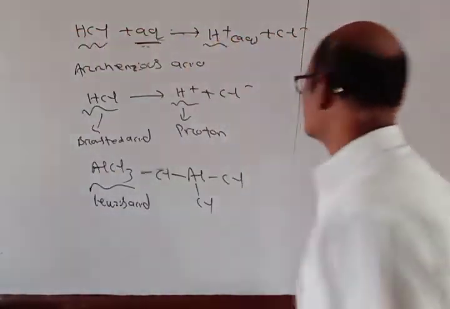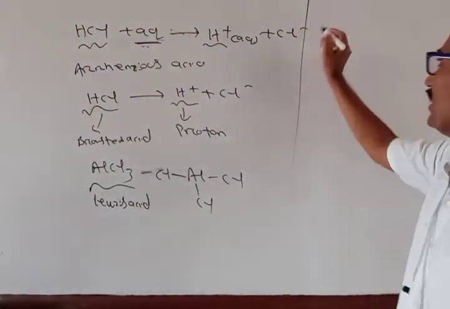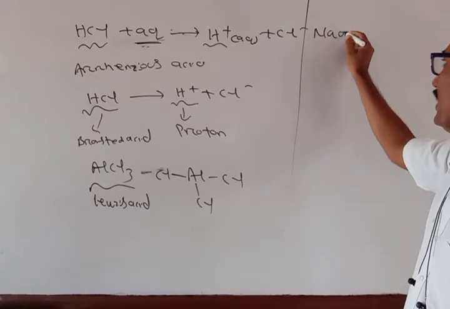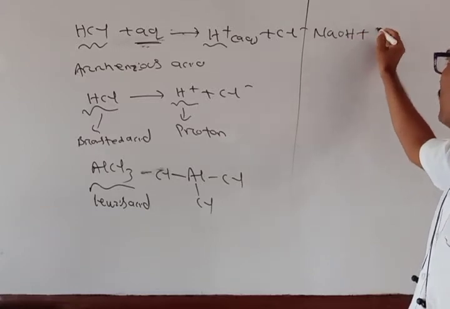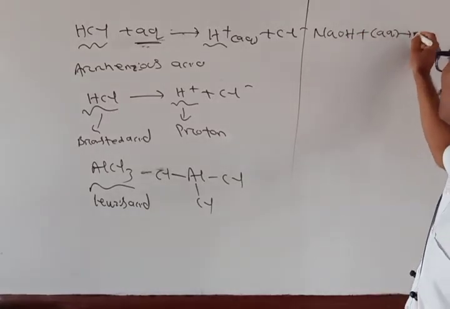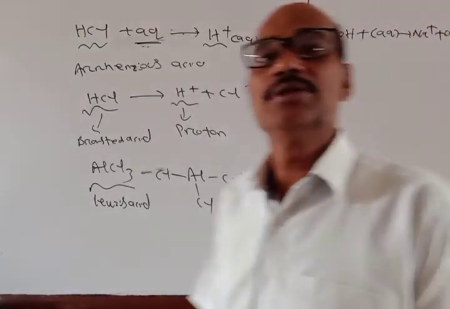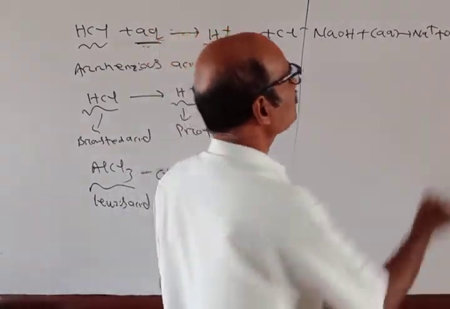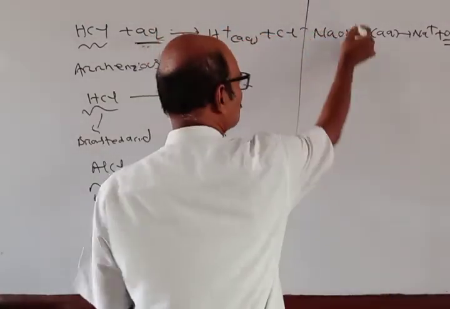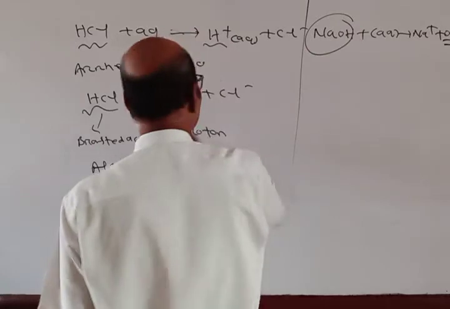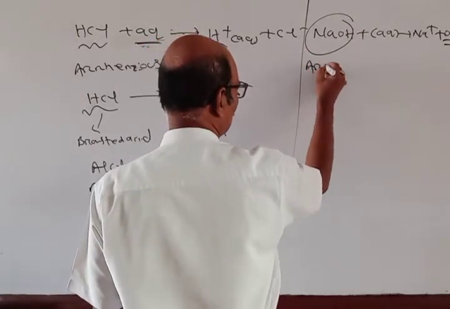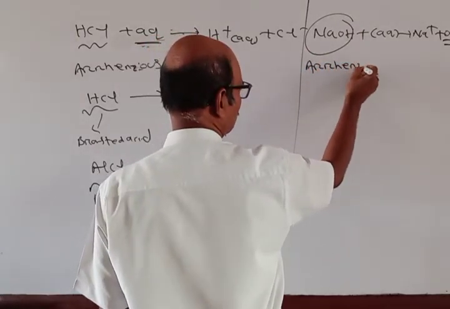Similarly, we also discussed bases like NaOH aqueous, giving in water Na+ and OH-. Because NaOH is giving OH- ion, NaOH is an Arrhenius base.